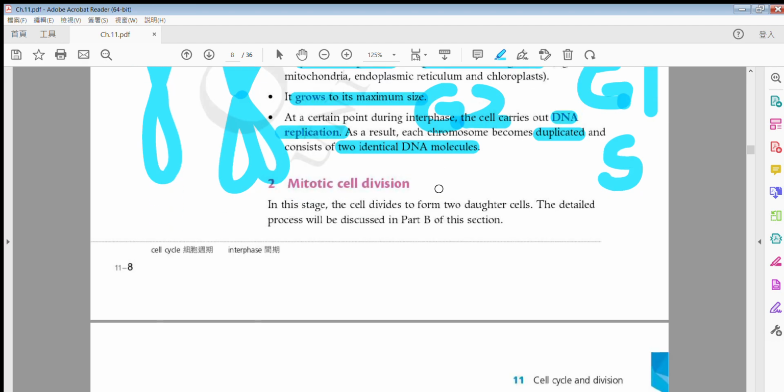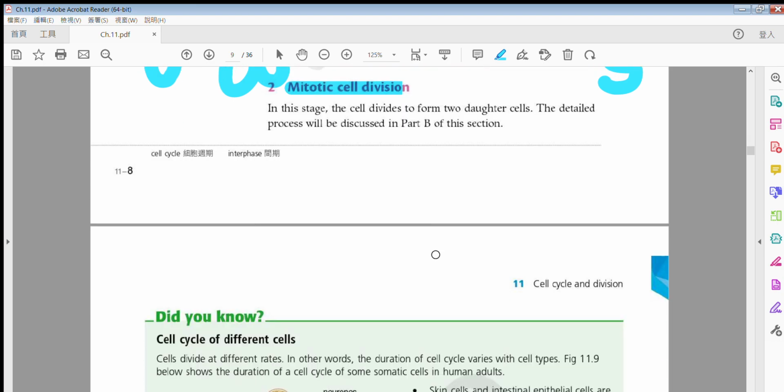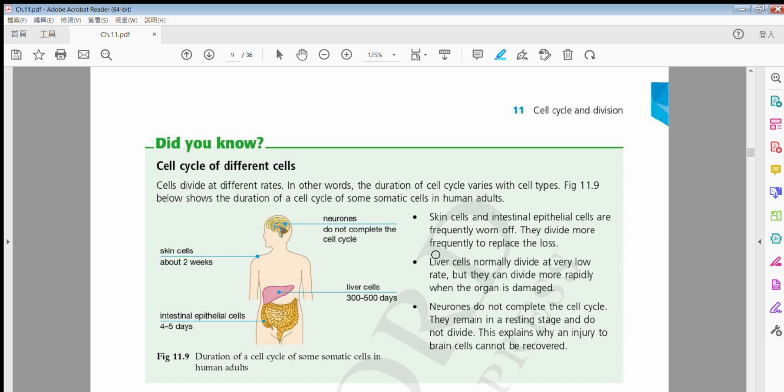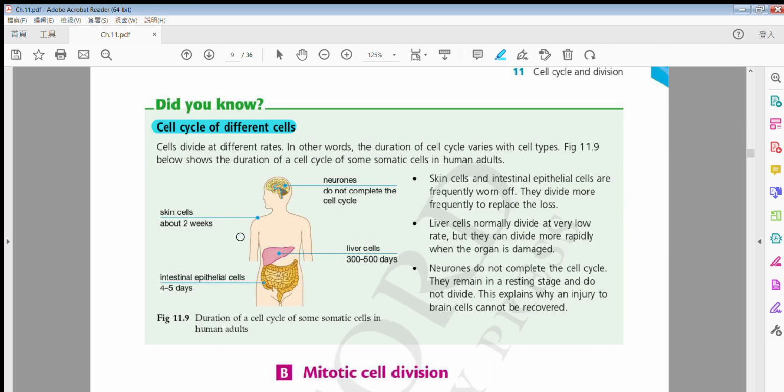The next thing we're going to talk about is mitotic cell division, which is 10% of the cell cycle. But before talking about that, we learn about the cell cycle of different cells. Even though they are all body cells, somatic cells, each type of cell will have a different duration of the cell cycle. The duration varies, meaning how long it takes.